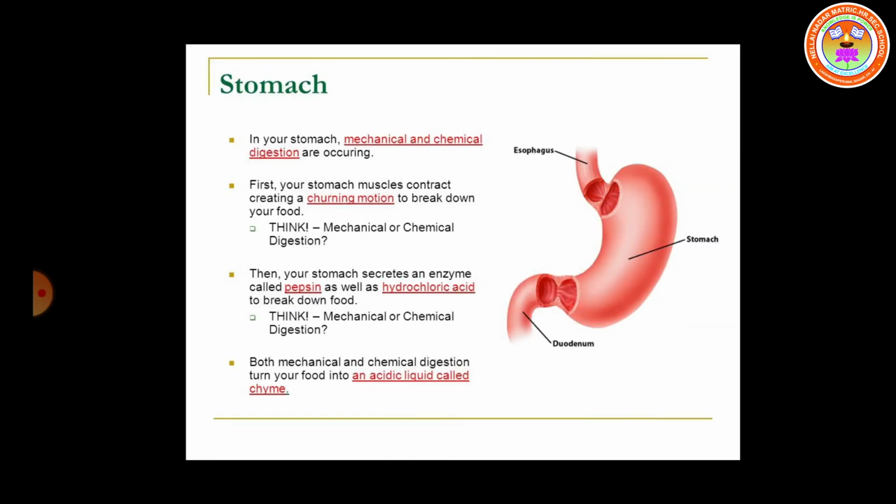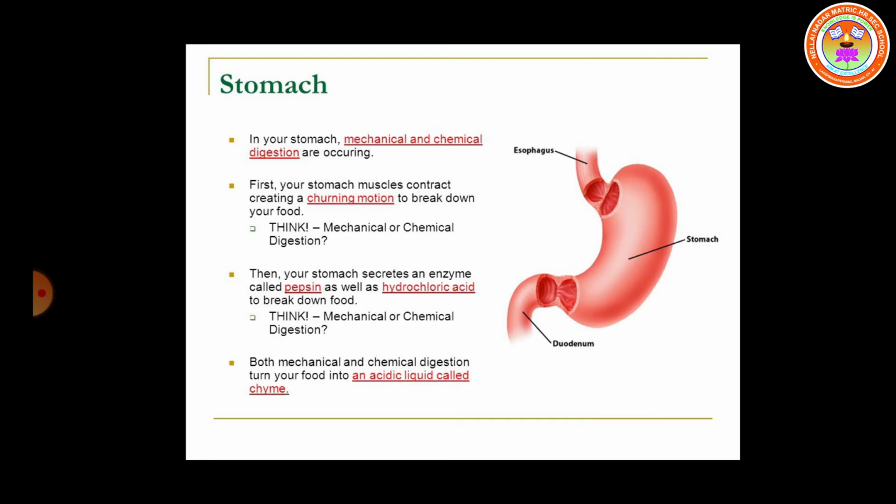Pepsin is a protein digesting enzyme, but it is in an inactive form called pepsinogen. When hydrochloric acid is produced, the pepsinogen is converted into pepsin. Hydrochloric acid also kills the bacteria swallowed along with the food. And mucus in the gastric juice protects the wall of the stomach.